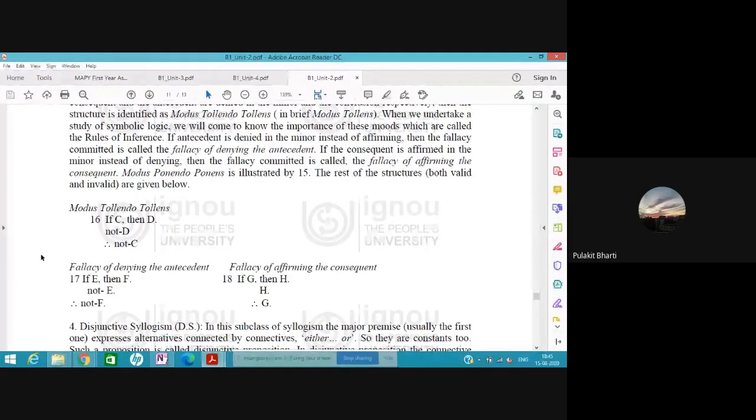This is all okay. So it was only a 4 mark question. You have to write it in 100 words. So I think we will first write that this is a kind of hypothetical syllogism, and it is in modus tollens. The structure that we are following is mixed hypothetical syllogism, and then we'll write about the feature that here in the minor, the consequent is denied, and therefore this is the structure that we get, and then we can give an example. Okay, for this.